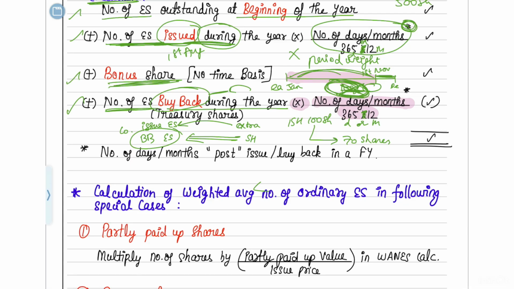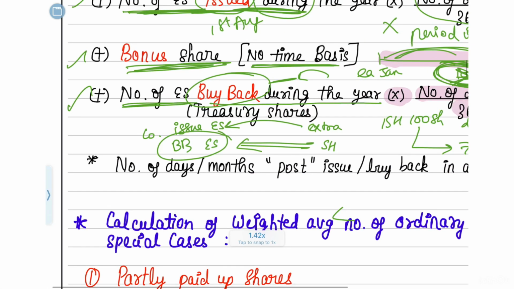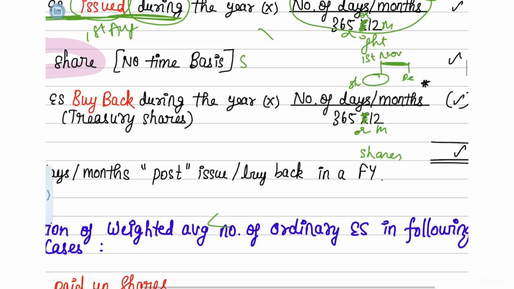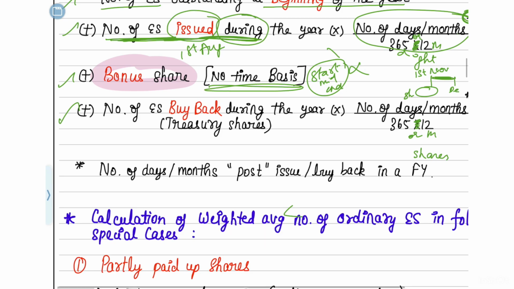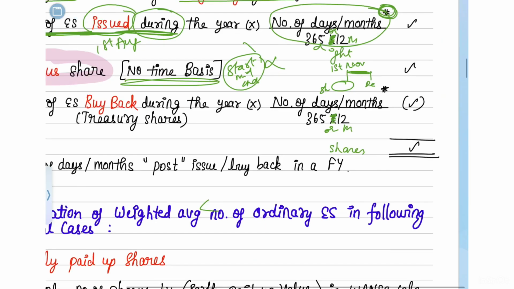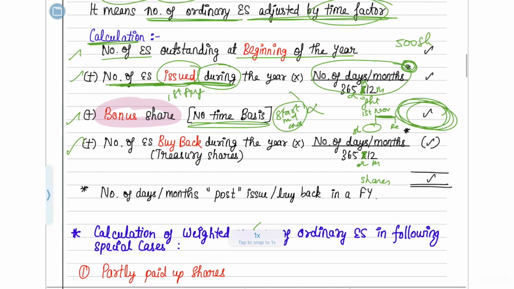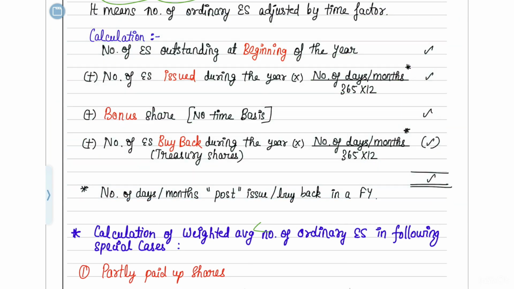And bonus shares, whatever the company is going to issue, you should not do any time basis on it at any point of time. What it means is that for bonus shares alone, whether it is issued at the start of the year or mid of the year or end of the year, it does not matter. You should not do any time apportionment for it. However many bonus shares were issued, just directly write it here. Please do not do any apportionment for it. Okay. So I hope you understood this.